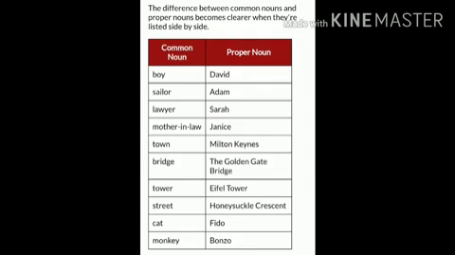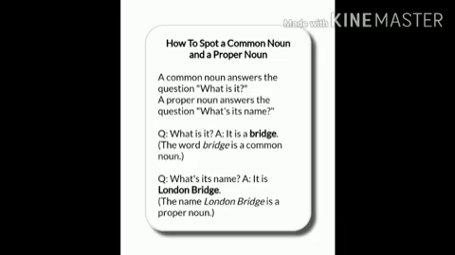The difference between common noun and proper noun becomes clear when they are listed side by side. You can see both columns here, with common nouns on one side and proper nouns on the other. Like boy is a common noun, but David is a proper noun. Likewise, sailor is a common noun, whereas Adam is a proper noun. In this way, you can see both lists and understand which names go under common noun and which names go under proper noun.